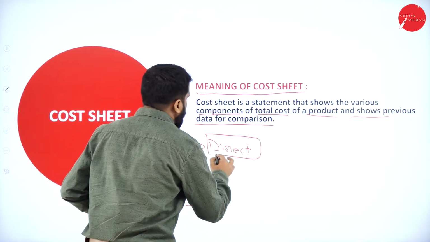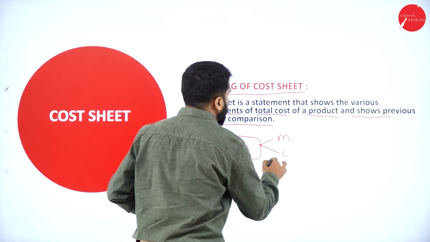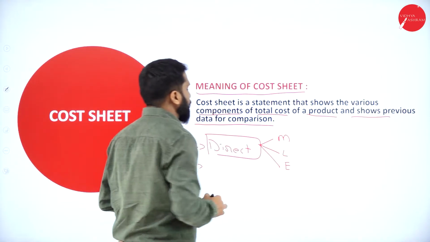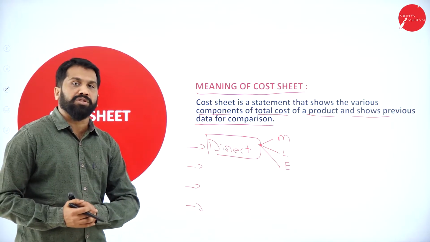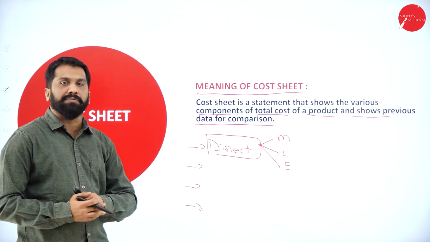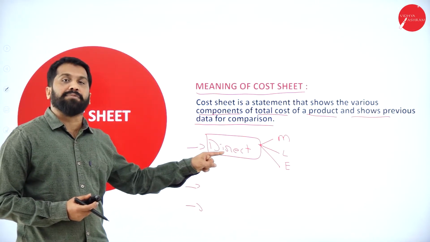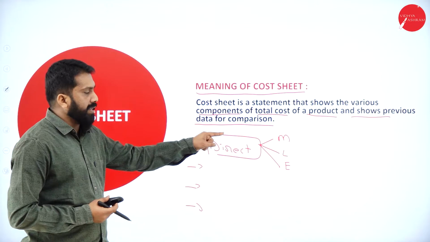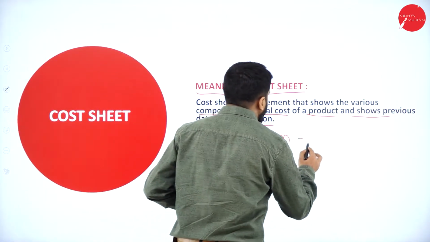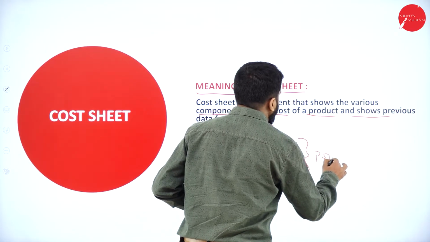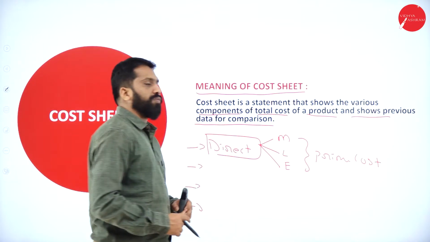In this, you will get direct material, direct labor, direct expenses. This chart is very important to understand the cost sheet. Please write down once I'm done with that. Now, first stage is what? Direct. Under direct, what will you get? You will get material, labor, expenses. All put together, we call it prime cost. This is your stage 1.